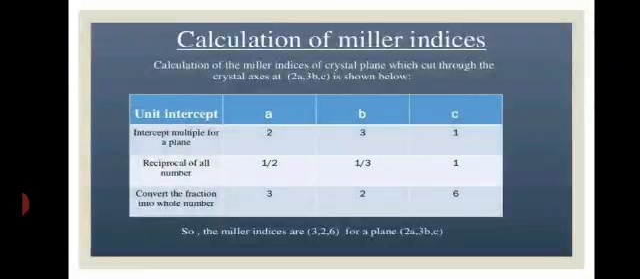So we take the reciprocal of all the numbers, then A is equal to 1 by 2, B is 1 by 3 and C is 1. Then we convert the fractions into whole numbers. Then we find the final values 3, 2 and 6. So the Miller indices are 3, 2, 6 for the plane, and the HKL values are 3, 2, 6 respectively.